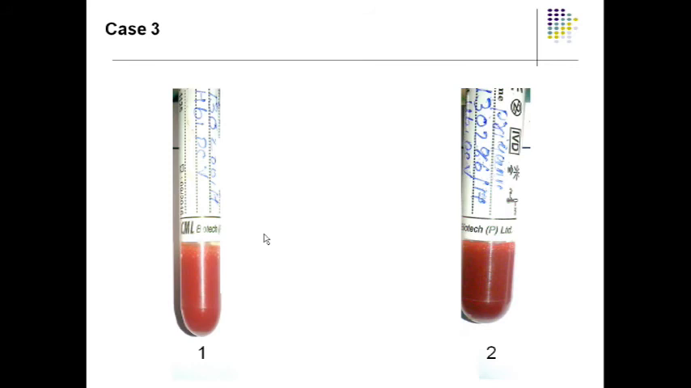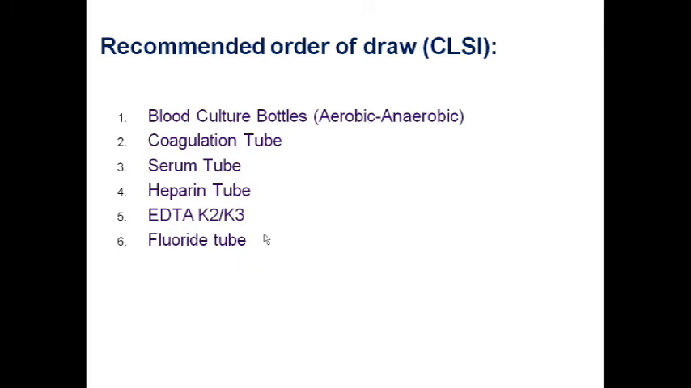Now, the recommended order of the draw. Suppose the same patient is having different tests written by the physician. So, he had ordered a microbiological test, a pathological test and a biochemical test for the same patient. So, you have collected 5 ml of blood, drawn from the 5 ml syringe. Now, in which tube do you have to first put the sample? That's very important. That we call the order of draw.